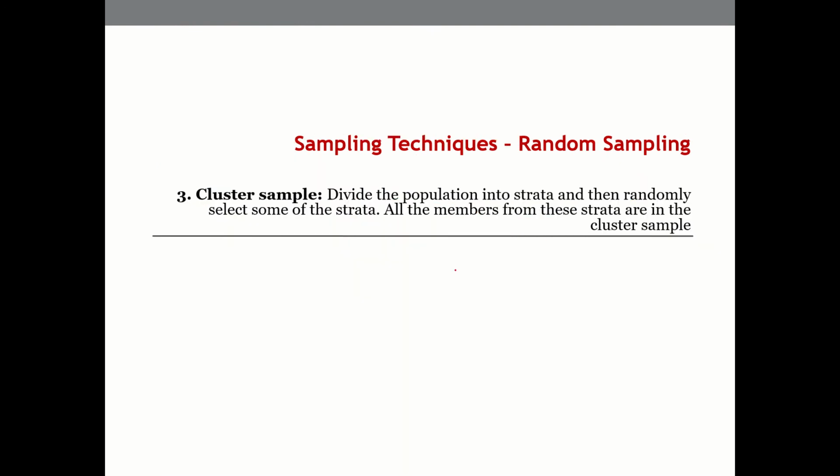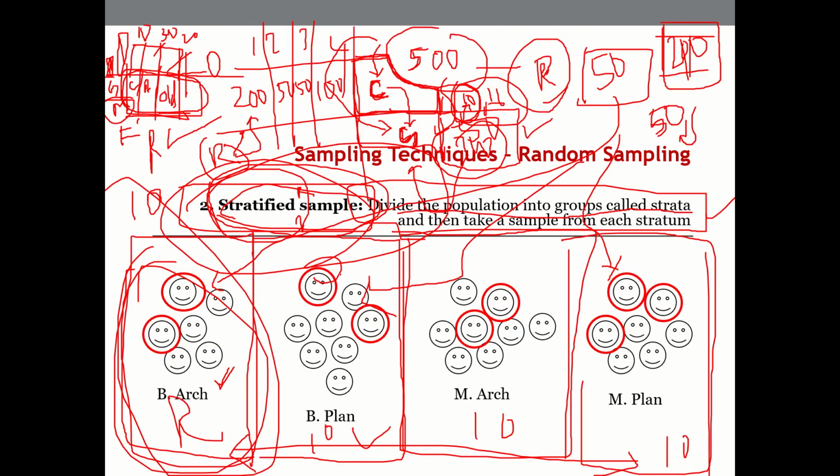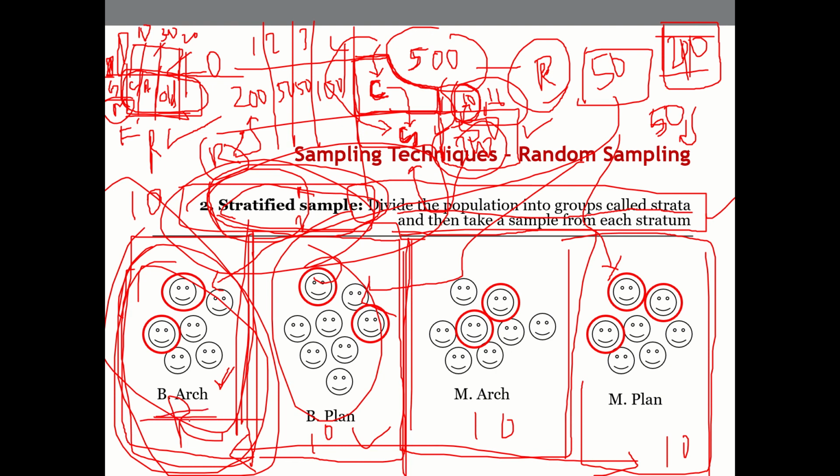And the third method of random sampling is clustering, clustering of samples. The same example can be used for clustering. Here, we clustered them based on the type of course: B.Arch, B.Plan, M.Arch, and M.Plan. The clustering has been done, and then in each cluster we ran a sample to get the data set.